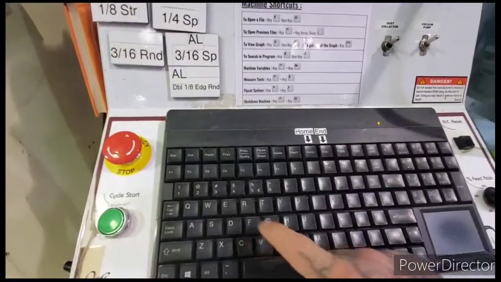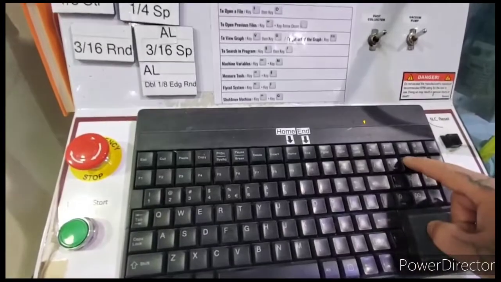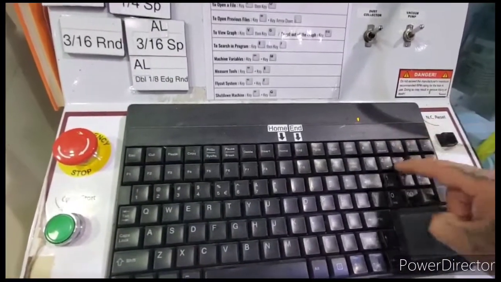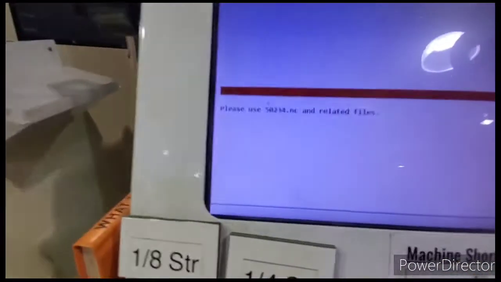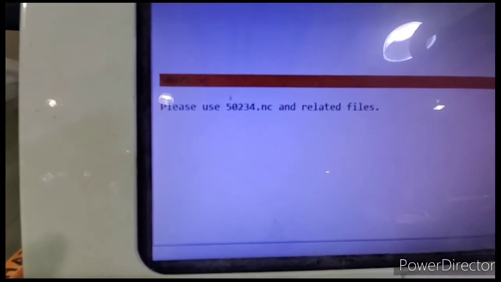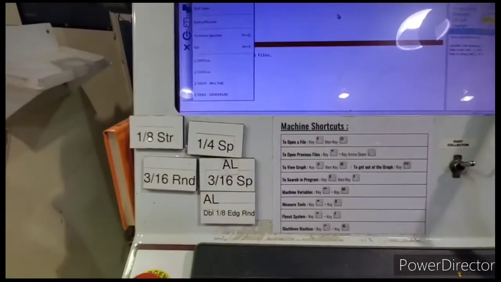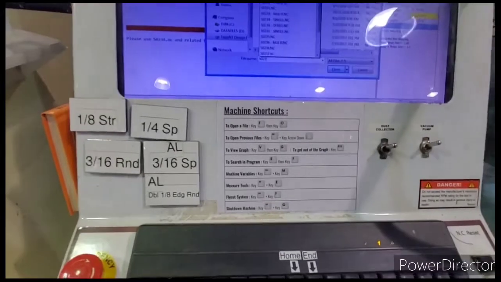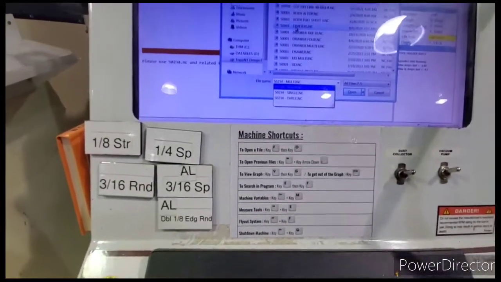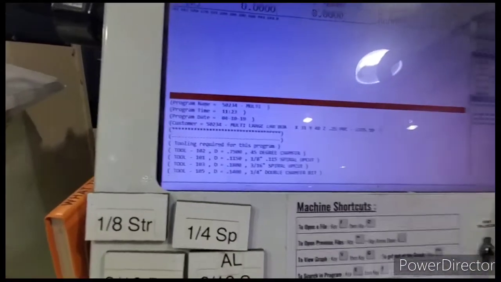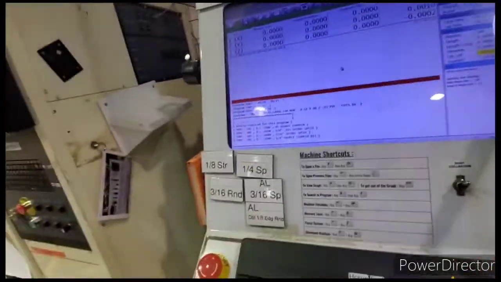So we got to put find order 50075. Click it. No, you got to find 50234. And then you got to go in, do it again. And now you're on the right thing for the large lab boxes.